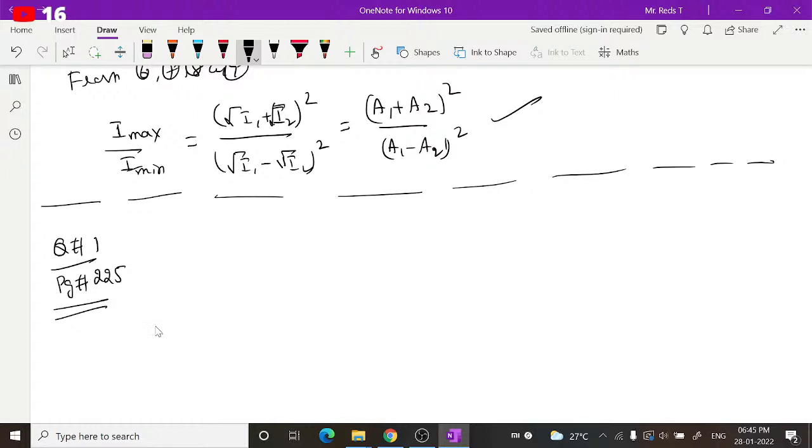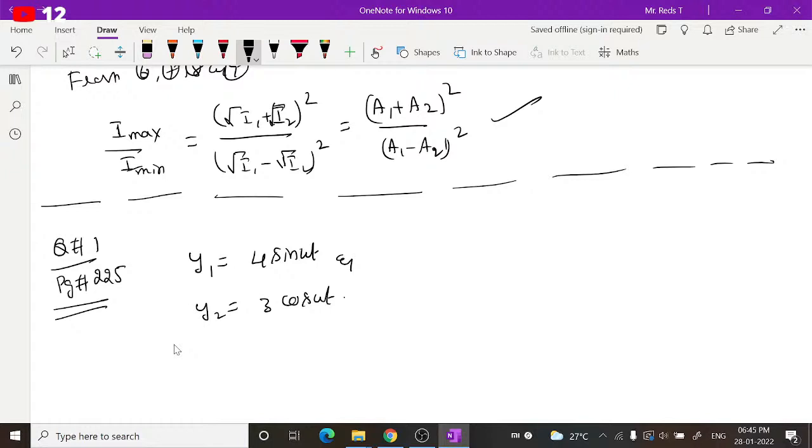Right, now question 1. Let me read the question once. If anyone is interested, you can copy the question. The displacements of two interfering light waves are y1 equals 4 sin omega t and y2 equals 3 cos omega t. The amplitude of the resultant wave is the question.